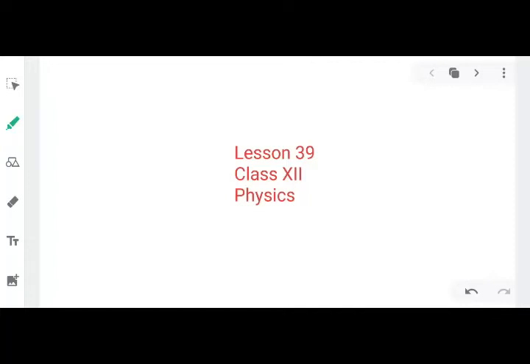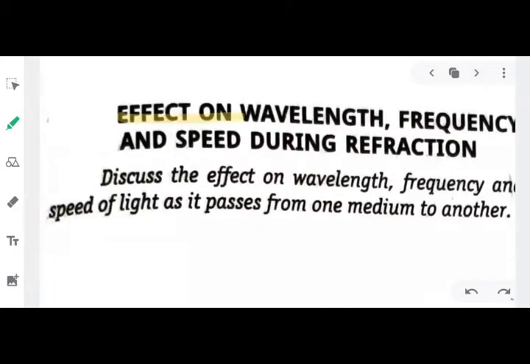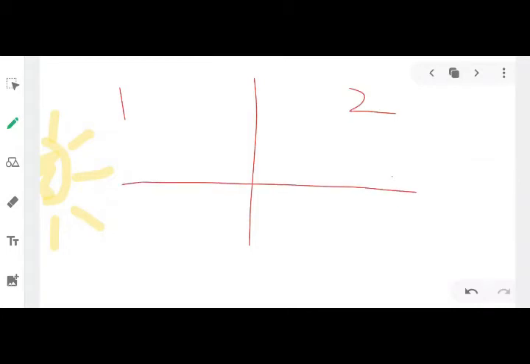Okay, welcome students. So today we'll discuss the effect of wavelength, frequency and speed during diffraction. In this topic, we will discuss the effect on wavelength, frequency and speed of light as it passes from one medium to another. Fine. Now, consider a source of light. This source of light is in medium 1 and the light is traveling from medium 1 to medium 2, and in medium 2 you have an observer.